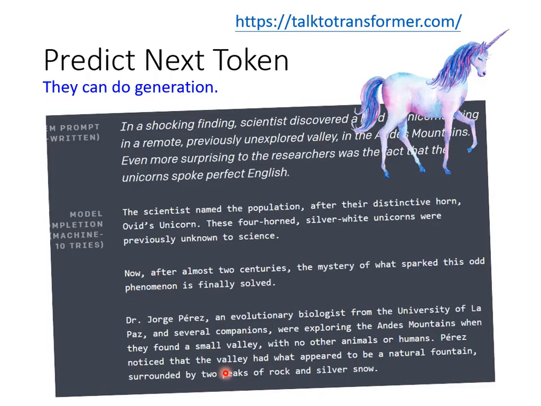What makes GPT famous is that, since it can predict the next token, it has the ability to generate text. If you have GPT predict the next token constantly, then a complete article can be generated. Moreover, whenever I mention GPT, we will have an image of a unicorn. Why do unicorns represent GPT? The reason is that one of the most well-known examples of the GPT series is about generating fake news of unicorns. Here's the fake news. Roughly speaking, the fake news is about discovering unicorns in the Andes. What a piece of lifelike fake news, right? Hence, whenever someone mentions GPT, fake news about the unicorn will also be brought to mind.